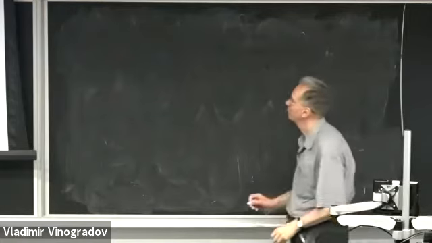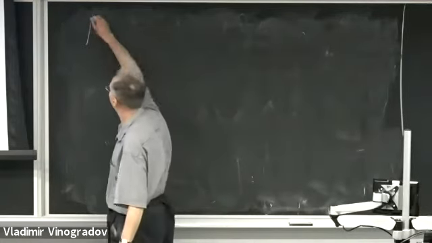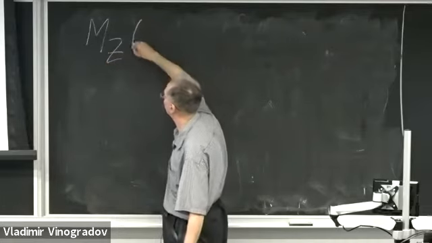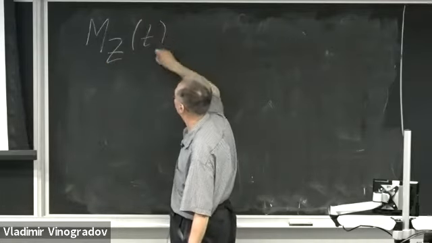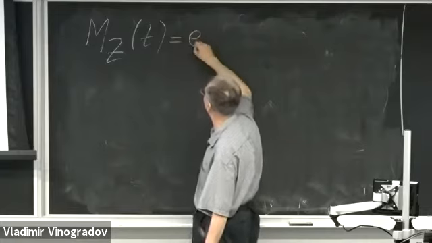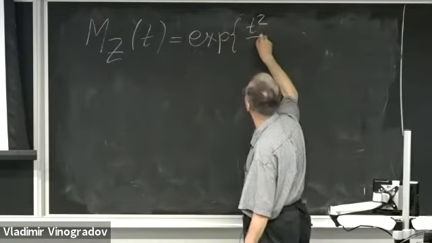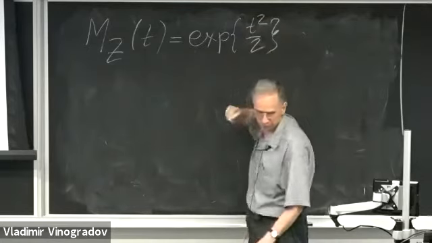Let me remind you that the MGF of the standard normal variable Z of argument t is simply the exponent of t squared over 2.